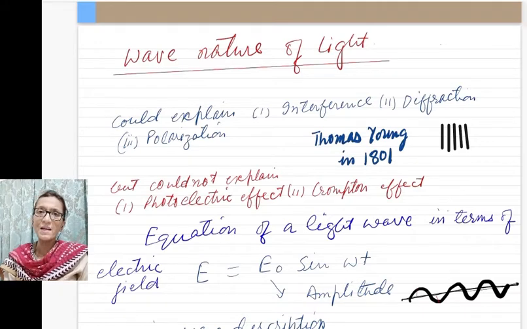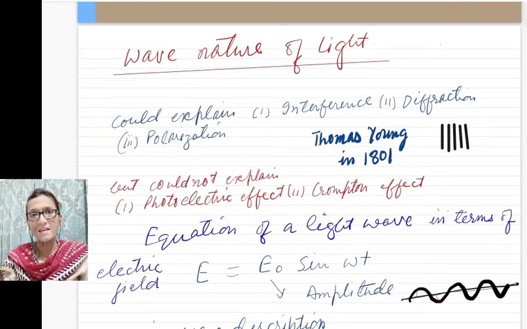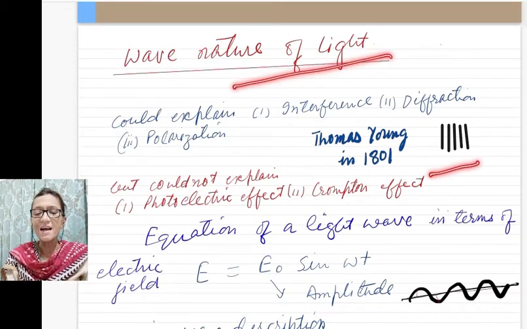And you know that when two masses are added, the net mass cannot be zero. So if light was a particle, if it was a mass, then when two light radiations interfere, it should not produce zero light at some positions, at minima. So the particle nature of light was discarded at that time, and then people thought that light is a wave.